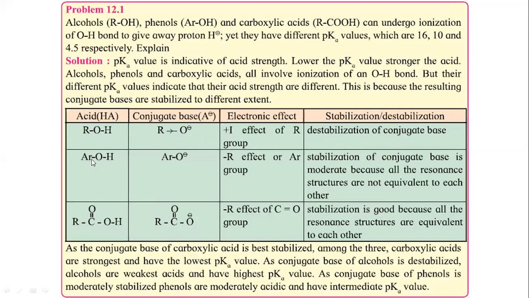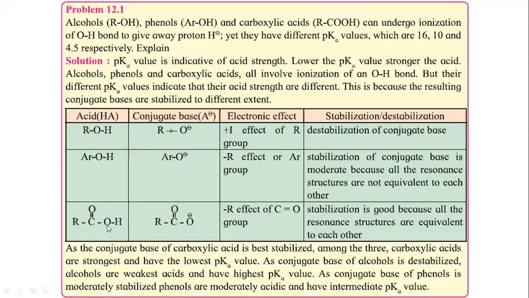In case of phenol, see this phenoxide ion. It is stabilized due to the aromatic system, which has a minus R effect. The electron density will be shifted, and it will be resonance stabilized. Due to this resonance stabilization, the conjugate base is stabilized.